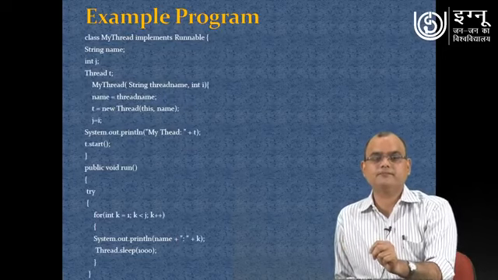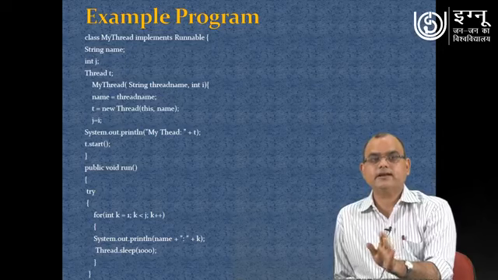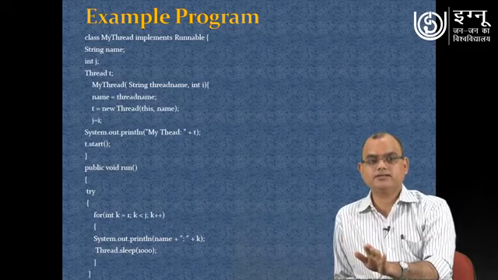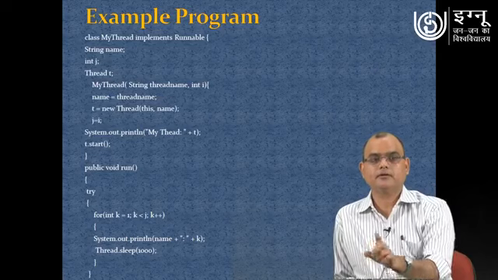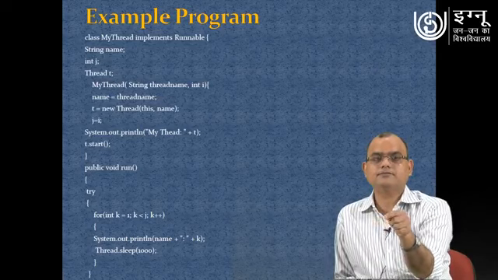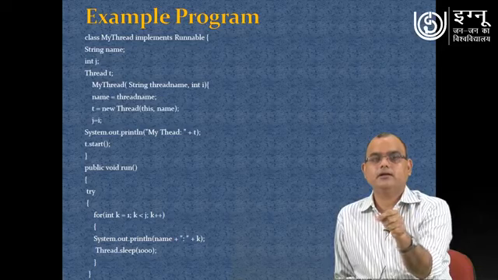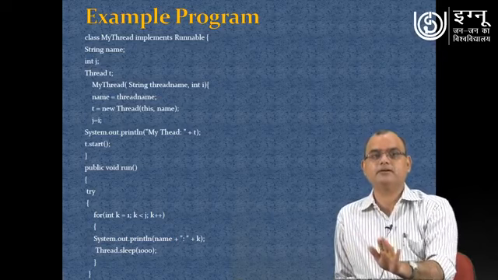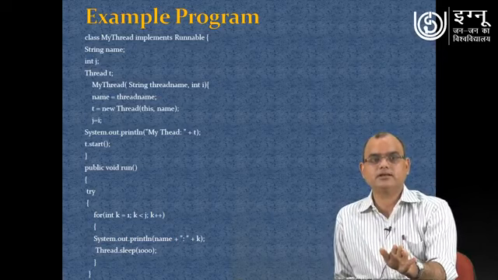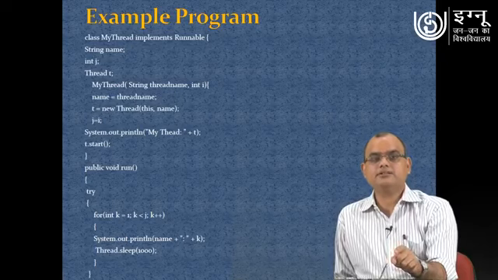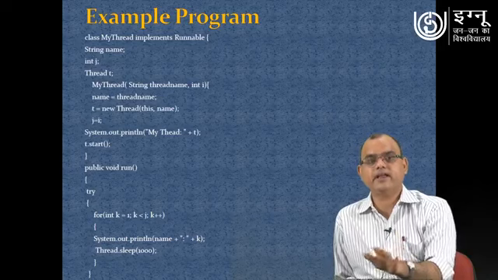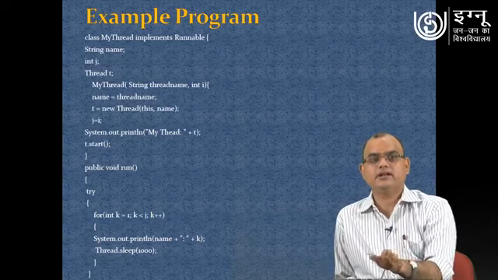So now let me see one more program again. This program is creating a thread using an implementation of the Runnable interface. In this you can see one class in which we are implementing the Runnable interface. This class is named myThread, and it implements Runnable. In this you can see that we have some data members here: one is of type String, name, and the second is one integer variable.